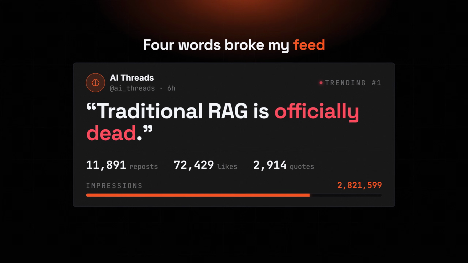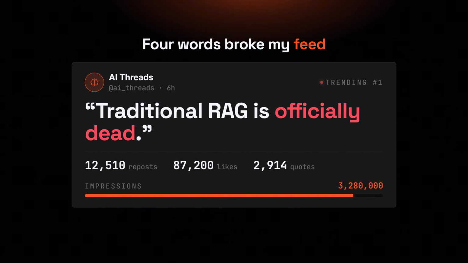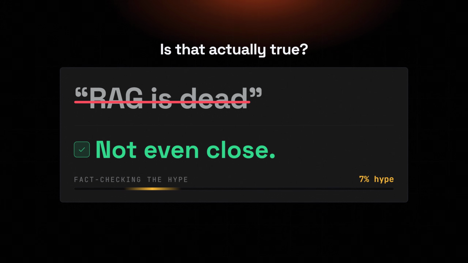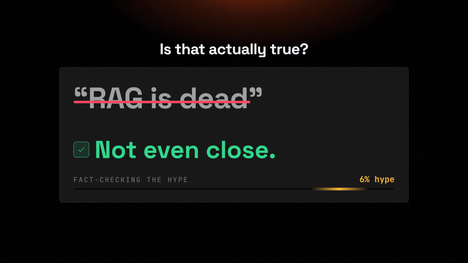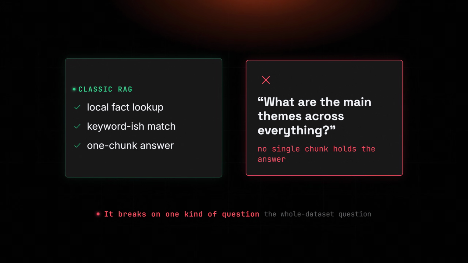A post went viral on my feed last week. 4 words, all caps. Traditional RAG is dead. It's not dead, not even close. But the thing everyone was fighting about, that part is very real. Because classic RAG has one specific blind spot, and once you see it, you cannot unsee it.